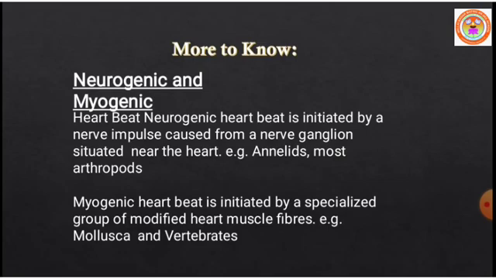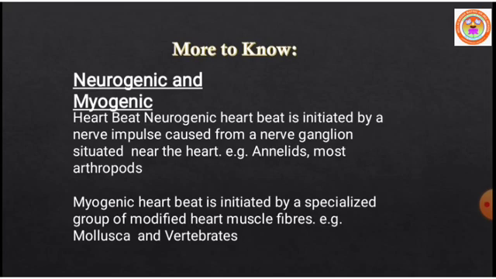Annelids are called segmented worms. Then a myogenic heartbeat is initiated by a specialized group of modified heart muscle fibers. Examples are mollusca and vertebrates.